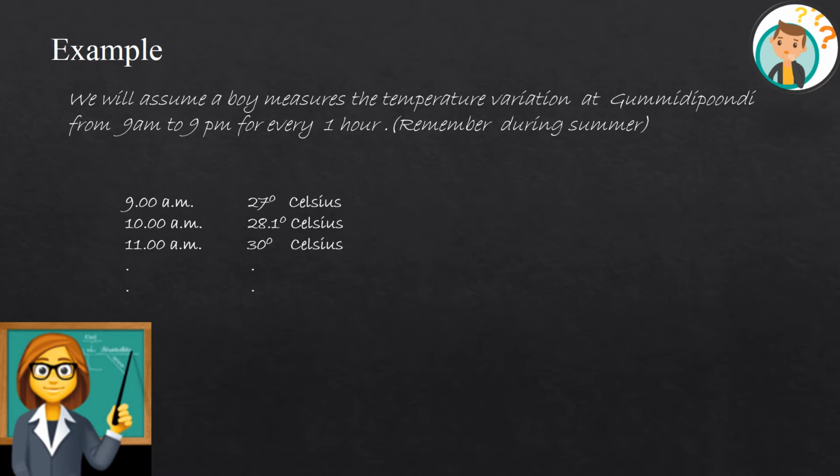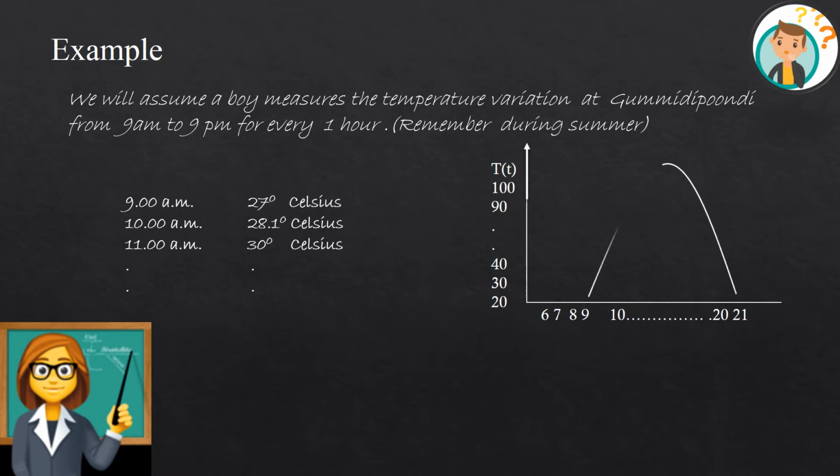I'm assuming my x-axis to be time and my y-axis to be temperature. After plotting all my 13 values on the graph and interconnecting each and every one of them, I'll end up with a graph of the pattern of an inverted parabola. It looks like a parabola which is facing downward, so we call it an inverted parabola, at times a downward parabola. From this pattern, we can easily understand what has happened on that day.